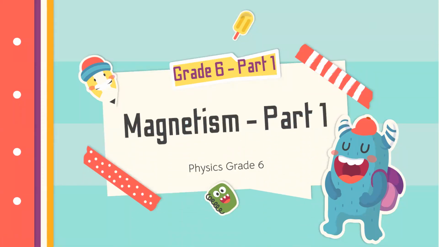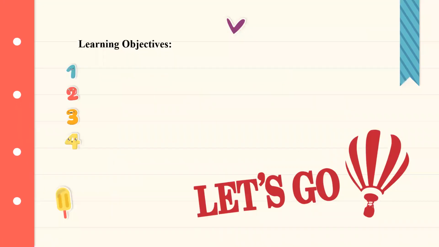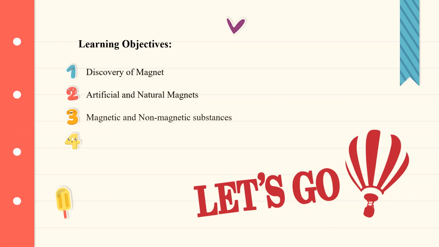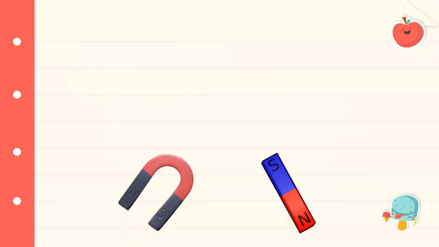Today we are going to understand the topic magnetism, and this is part 1. So let us move on to the learning objectives: discovery of magnet, artificial and natural magnet, magnetic and non-magnetic substances, and properties of a magnet. So let us move on to this interesting concept of discovery of magnets.